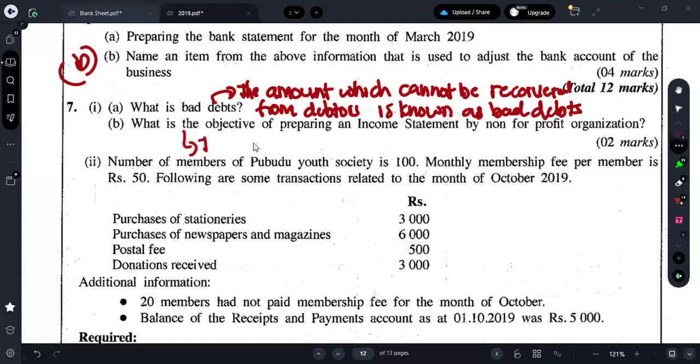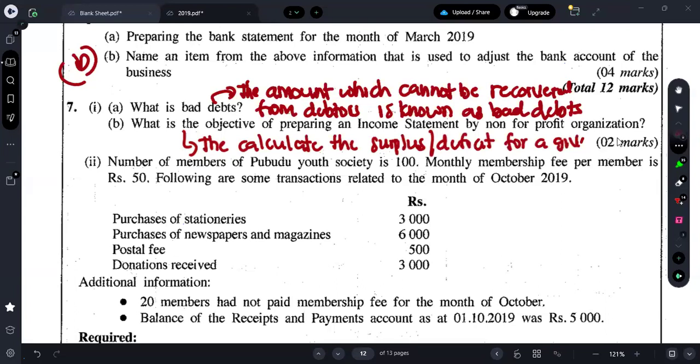To calculate the surplus or deficit for a given time period. So in the income statement, finally, we will be putting what? Surplus or deficit, right? So why do we prepare that income statement? To calculate the surplus or deficit for a given time period.